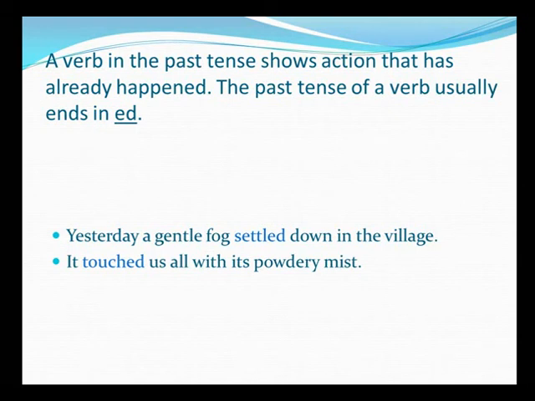So when should you use past tense? When the action has already happened. Under present tense, we talked about 4 categories, which were simple present, present continuous, present perfect and present perfect continuous. In a similar fashion, you can divide past tense into 4 categories, which would be simple past, past continuous, past perfect and past perfect continuous. Here in both the sentences, we are basically discussing the usage of simple past.